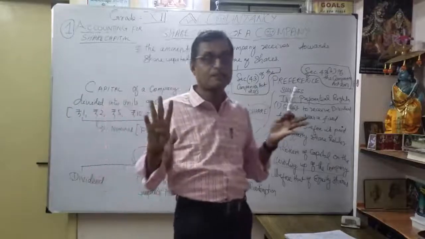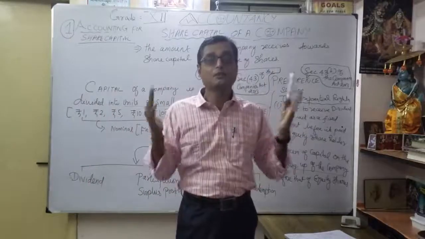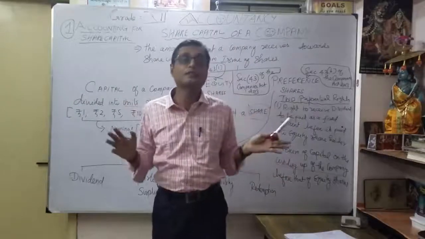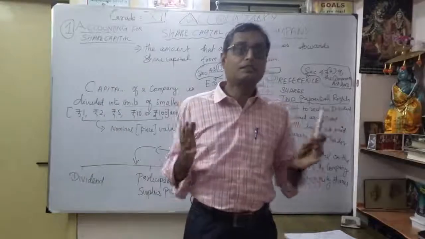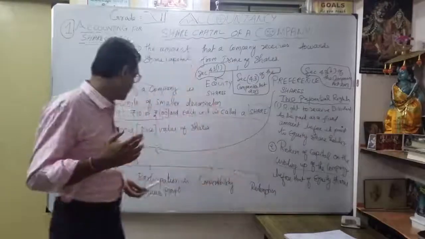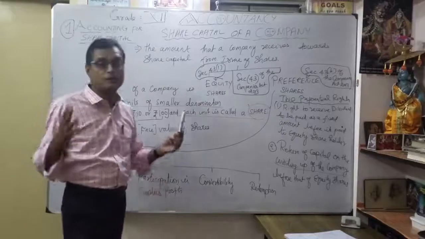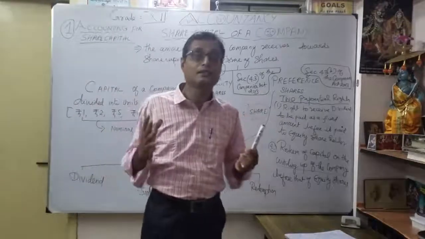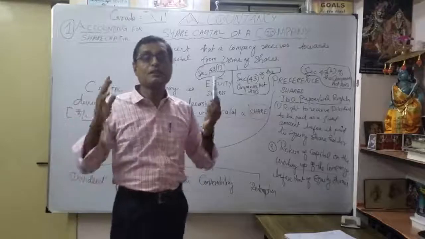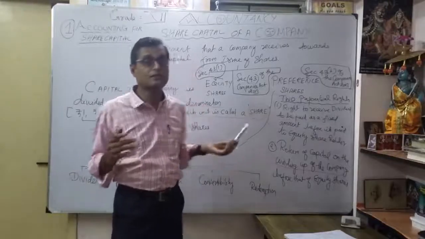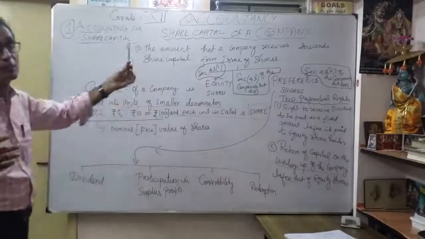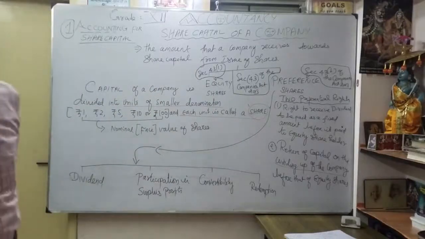So there are four classifications: preference shareholders can be classified under four important headings. The first one is according to dividend point of view. Second one is distribution of available profits, participation in surplus profit. That is very important. The participation is a key word in surplus profit. Third one is according to convertibility. Fourth one is by redemption. That's what I'm going to discuss, starting with the first one, preference shareholder under section 43, subsection B of the Companies Act. Okay. The equity shares, section 43, subsection 1.